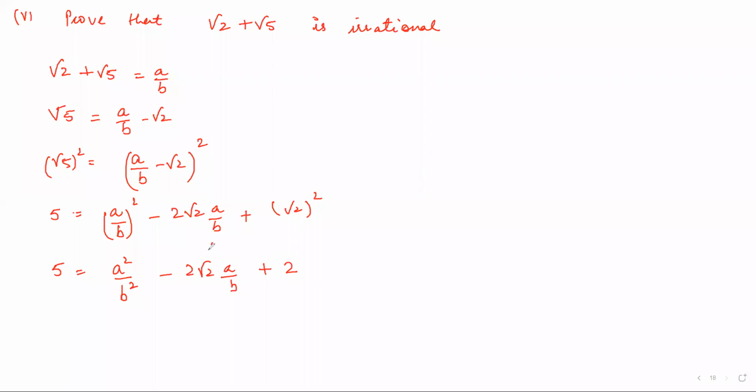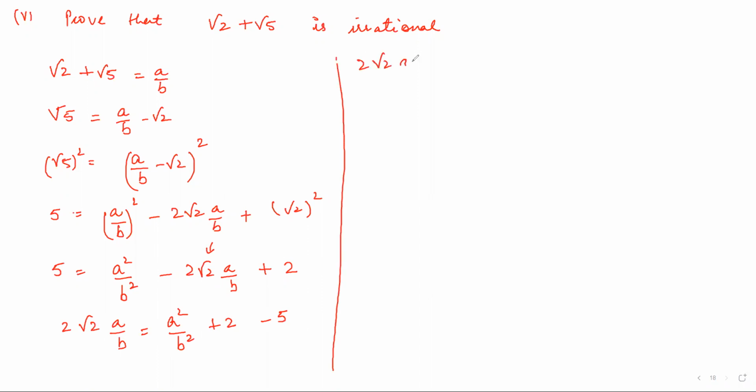So here you can spot your under root 2. So keep this term on one side, other terms on the other side. So I'm bringing it on the left. So 2 under root 2 a upon b is equal to a square plus b square plus 2 and then minus of 5, right? So 2 under root 2 a upon b is equal to a square upon b square minus of 3.